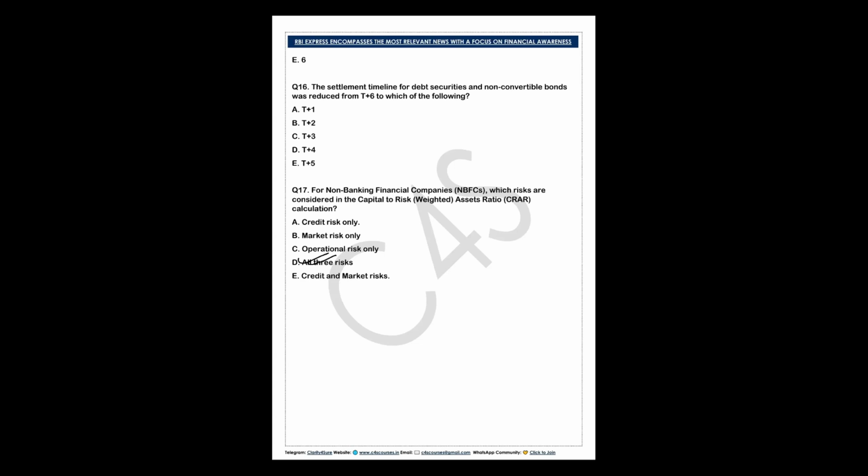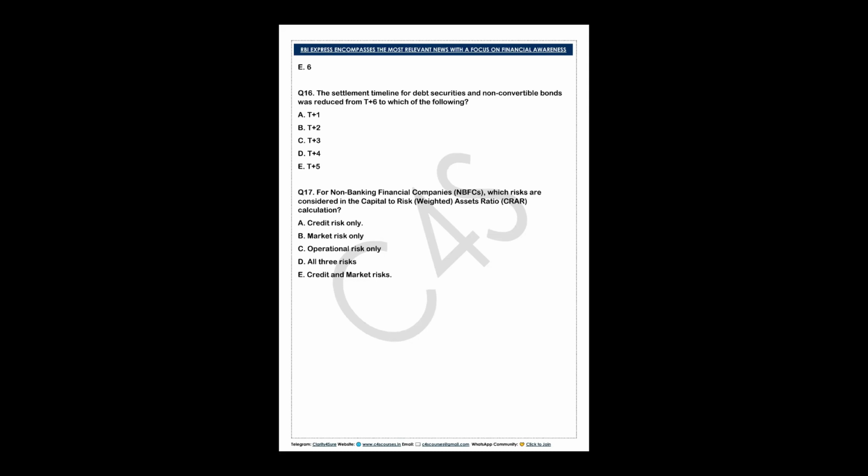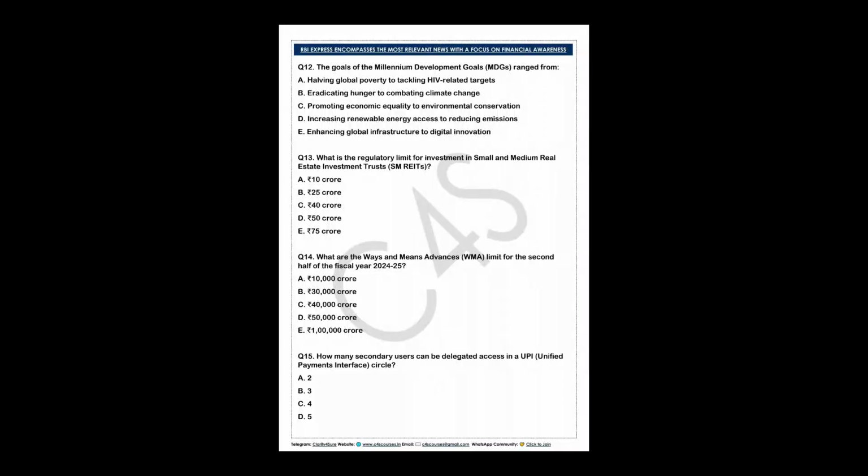Is it clear? So this is an easy type of question. All three risks have been involved. So I have covered your 2024 finance portion in the two classes. It is not particular that only 15 questions will be asked, but sometimes 17 questions can also be seen from management and finance, right? They are coming together in the RBI mains paper, right? So I have discussed the PYQ of finance.